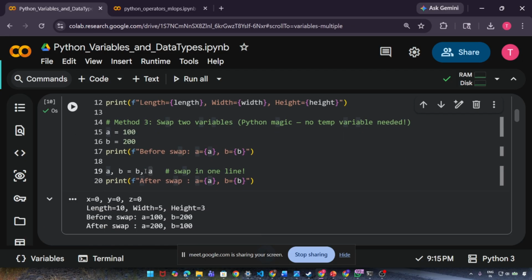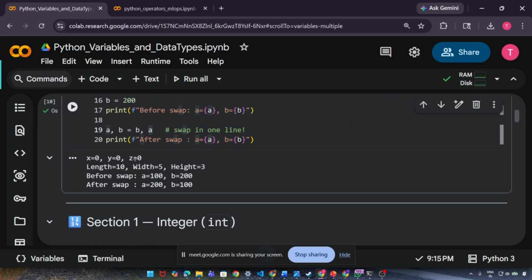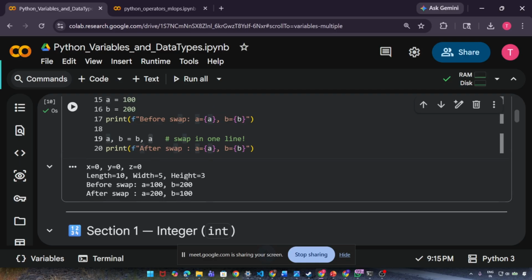And if you execute this code, you will see it. See, x 0, y 0, z 0, length width height 10, 5, 3. Before swapping, a was 100, b was 200. After swapping, a is 200, b is 100.